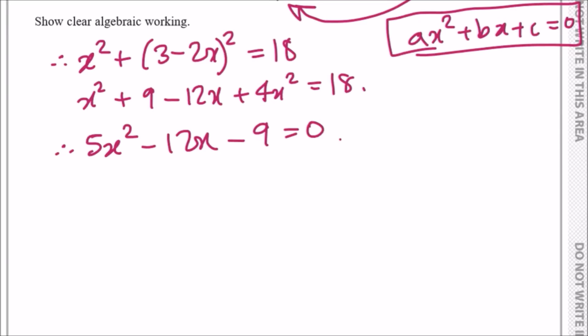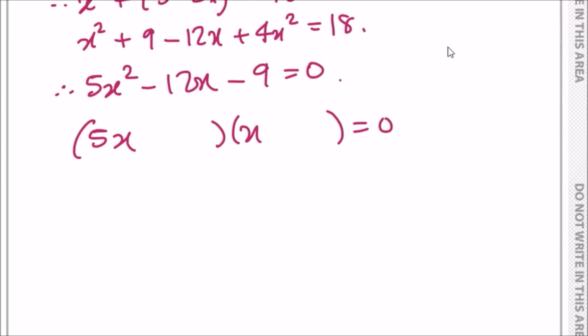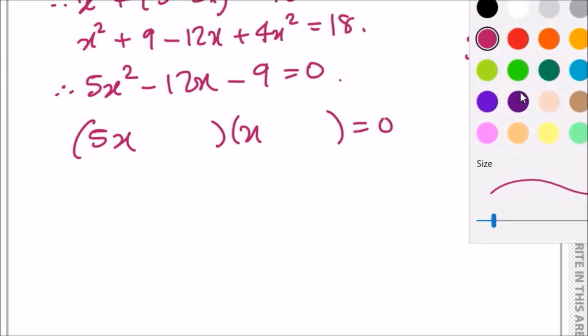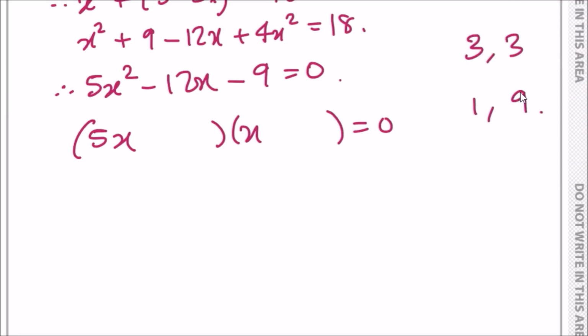Let's have a go. So first things first, I'm going to put 5x here and x there. So you can try a number of ways. Factorizing, completing squares, all up to you really. So we need to firstly make two numbers that multiply to make 9. That is, the pairs are 3 and 3 or 1 and 9. Now the key idea, and I'm going to change the color of the pen, is that we need to multiply one of these values by 5 and then plus or minus the new product with the original to see if we get 12. So let's go ahead and multiply the 3 by 5.